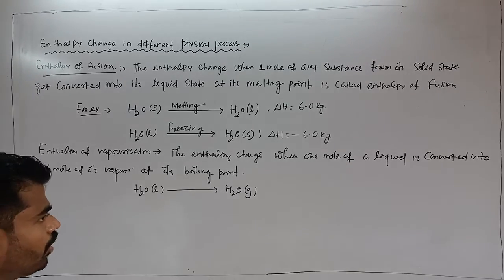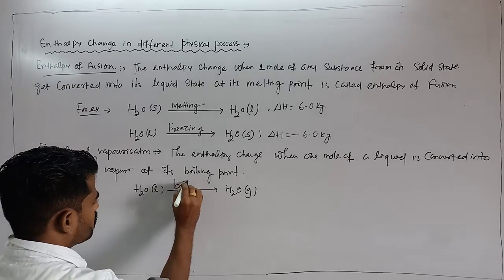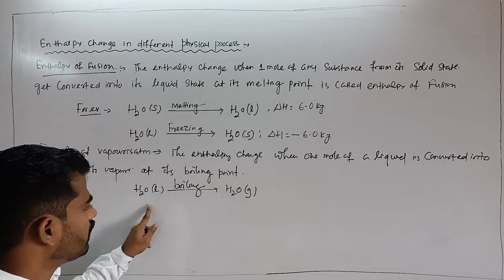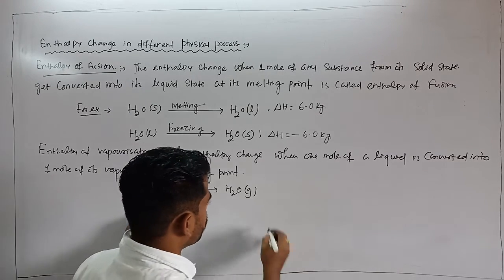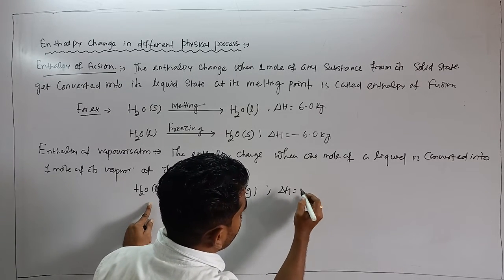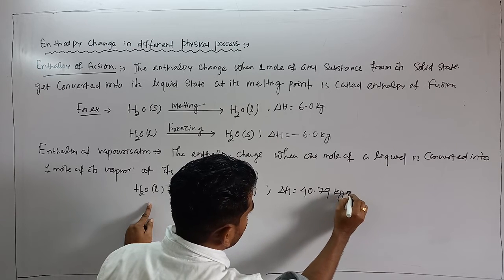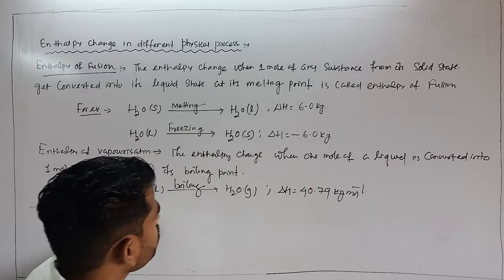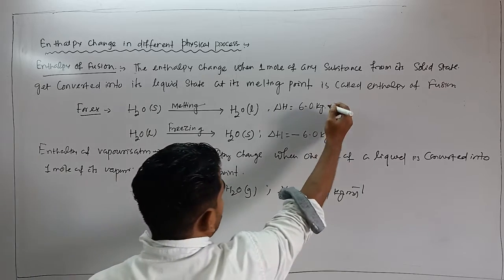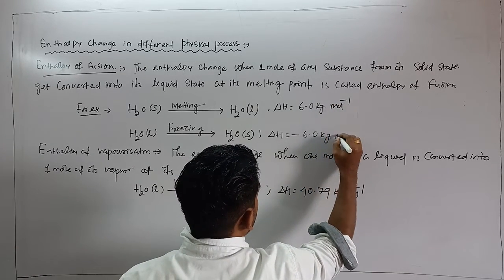That is called boiling. And again here energy is required, endothermic process. So del H becomes 40.79 kilojoule per mole. Is that clear? Here also kilojoule per mole.